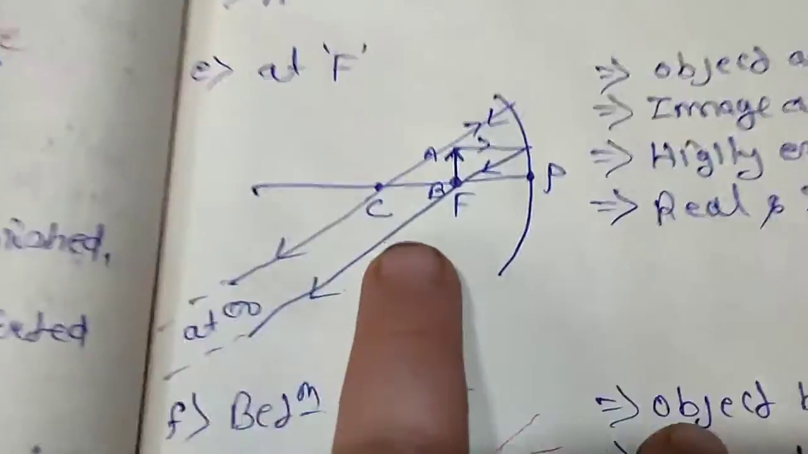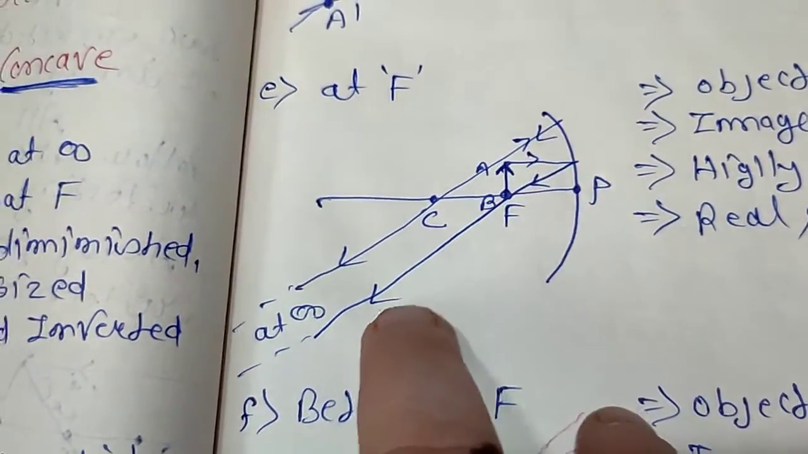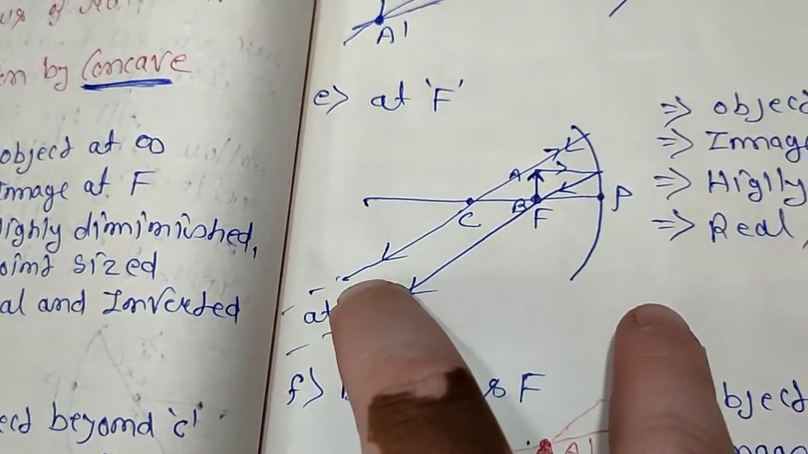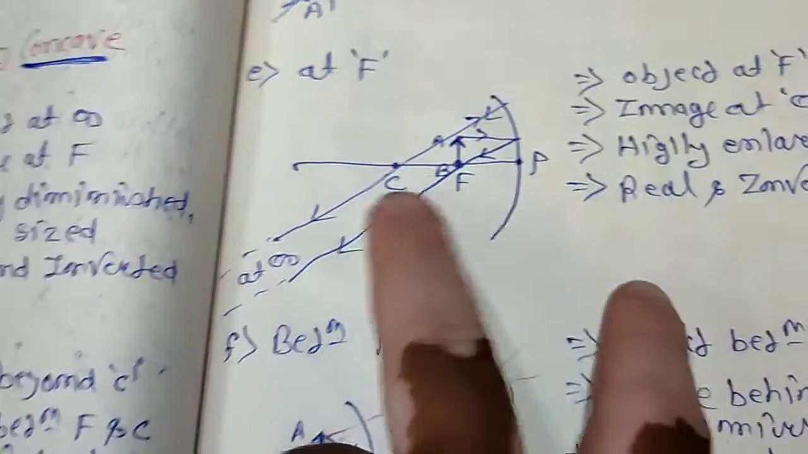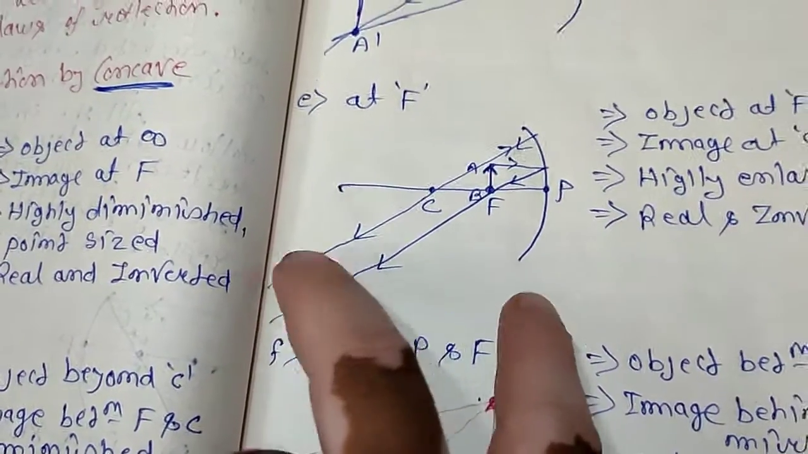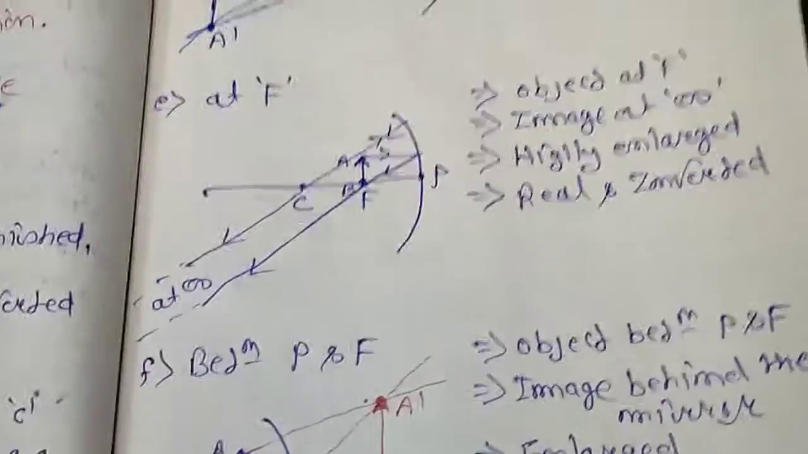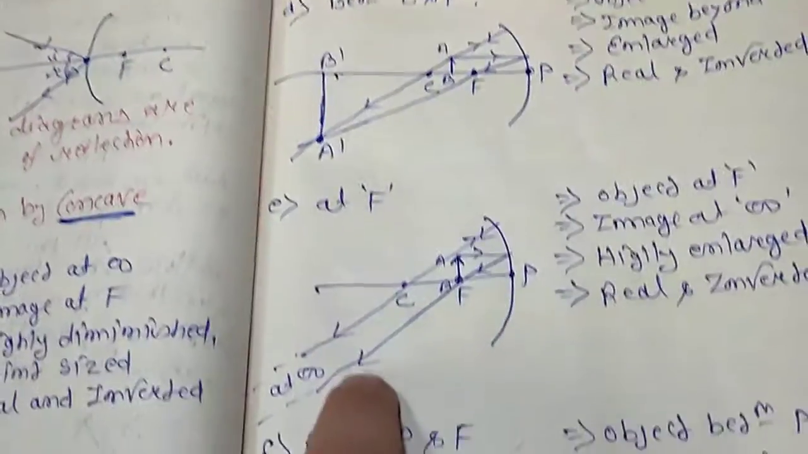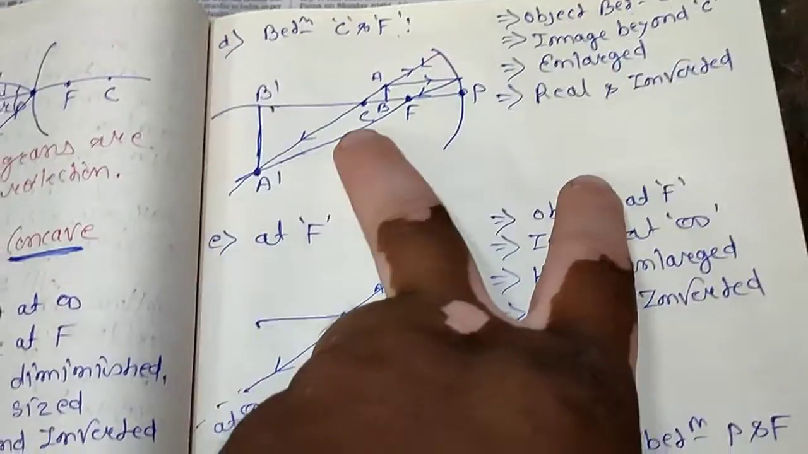At the focal point, see, the object is at the focal point, with a ray passing through here, and we have also taken a ray which is passing through the C, the center of curvature. So whenever the object is at F, the image will be formed at infinity. You can see they are not crossing each other at any point, so we take that they will intersect each other at infinity. It is highly enlarged, because at C you can see it is enlarged, then at F it will be even more enlarged than between C and F. The image will also be real and inverted.